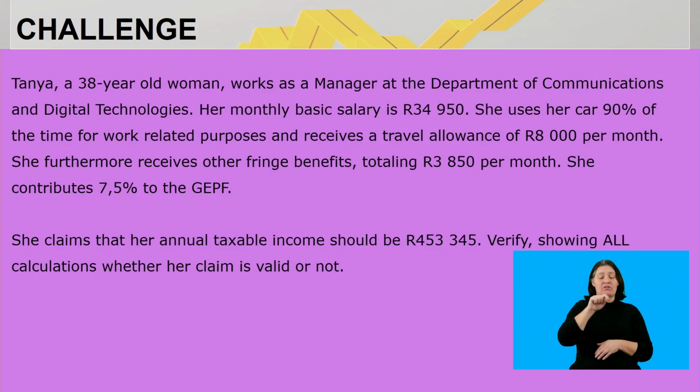She contributes 7.5% to the Government Employees Pension Fund. So what is it that you need to do? She claims that the annual taxable income should be 453,345 Rand. Verify, showing all calculations, whether the claim is valid or not.